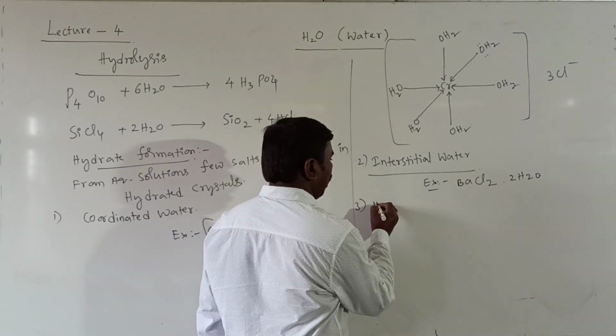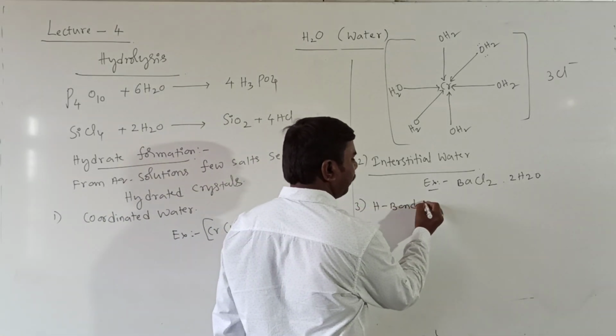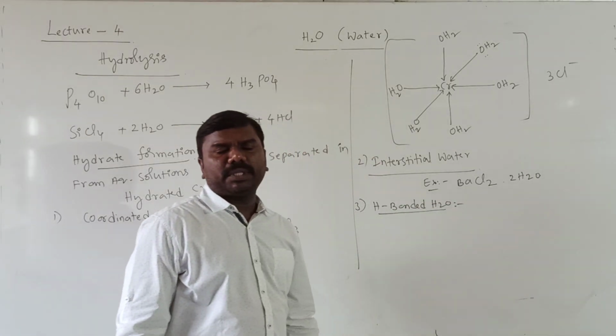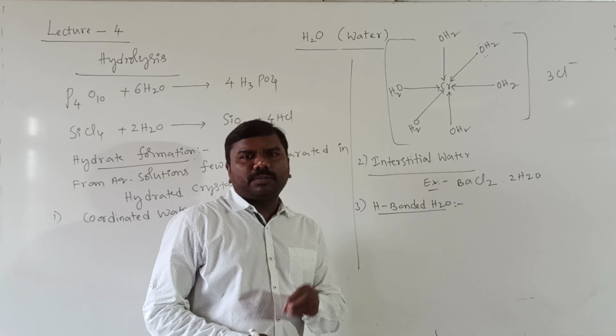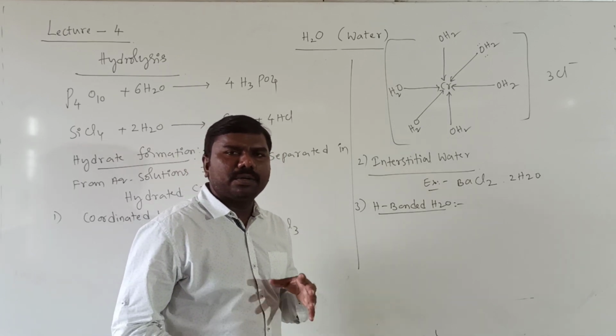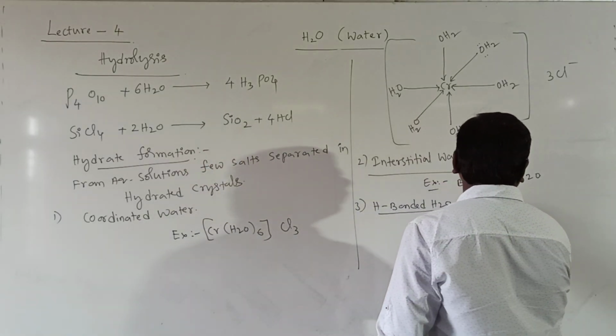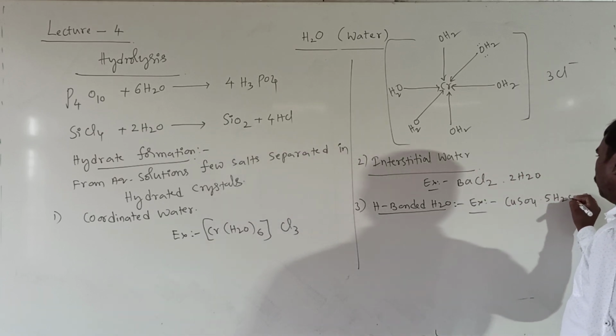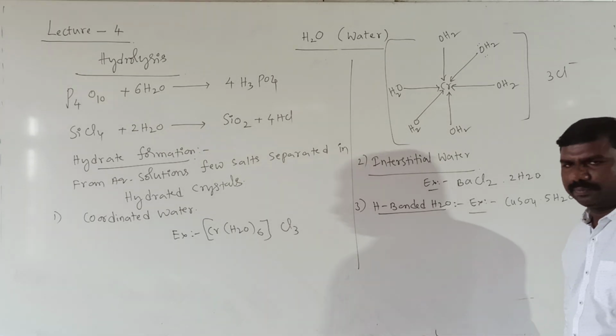Third one is hydrogen bonded water. It means the water molecule exists through hydrogen bonding. Example is CuSO4·5H2O, 5 moles of H2O.